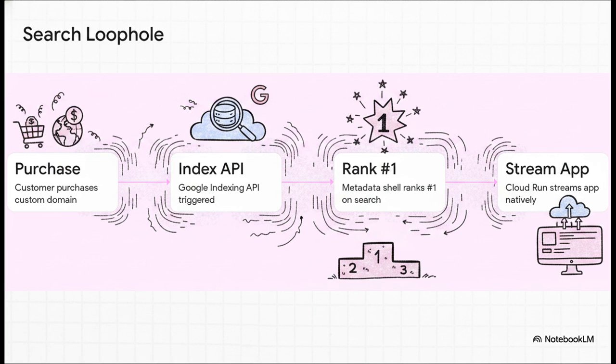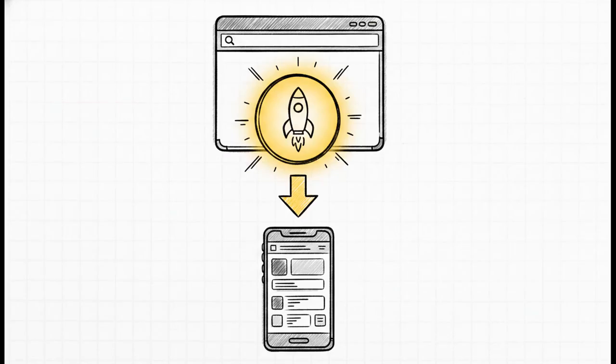Instead of trying to force standard DNS routing, the system actually captures that browser failure state. Here's how it works. A customer buys a custom domain, and instantly a background task triggers the Google Indexing API. The system deploys this hyper-optimized metadata shell for that exact native language string. And because this custom phrase is totally unique, there's absolutely no Web 2 competition for it, so it rapidly ranks as the #1 search result. When a visitor clicks that top link, a service called Google Cloud Run instantly streams the application natively. This whole process provides what the document calls zero configuration resolution.